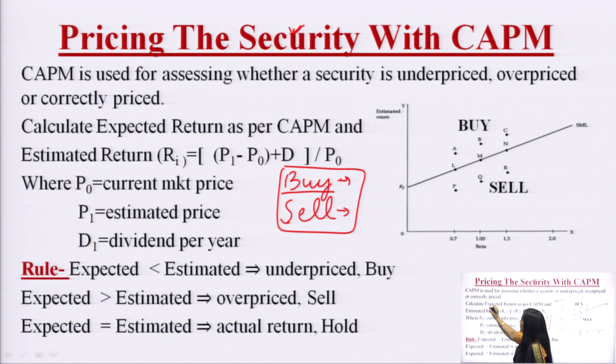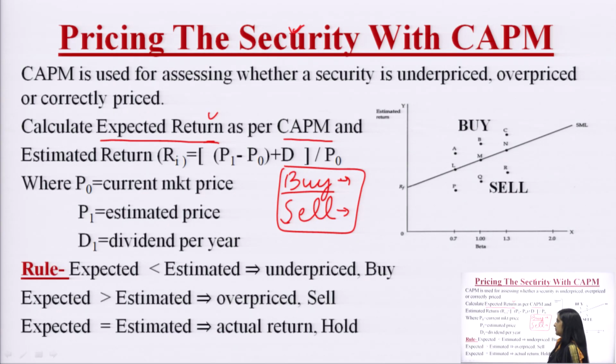First, we calculate the expected return as per the CAPM model. It means the equation which we have discussed earlier, we calculate the expected return as per that equation, and that return is called the expected return. Then we calculate the estimated return of the security, which can also be called the actual return provided by the portfolio or the security.